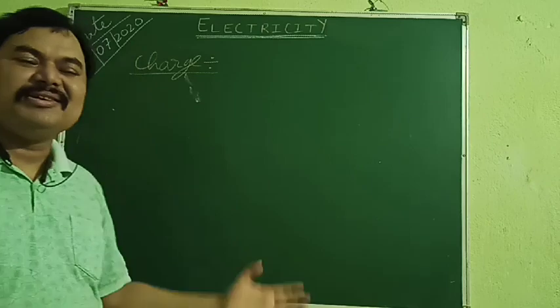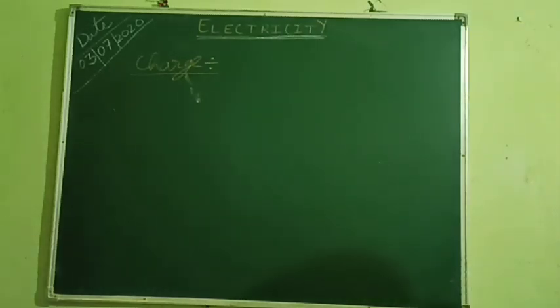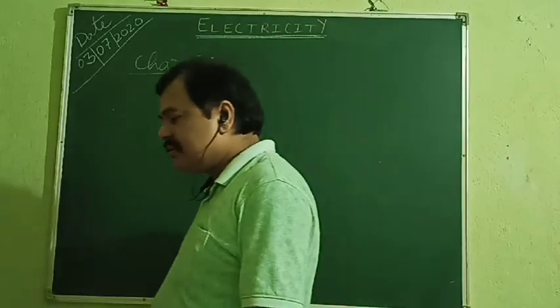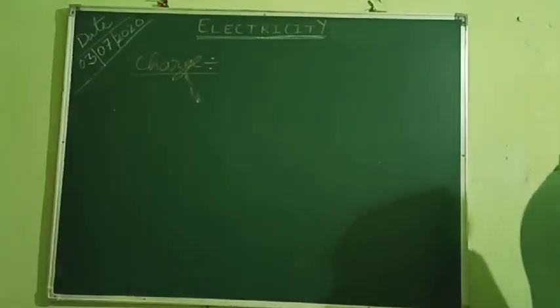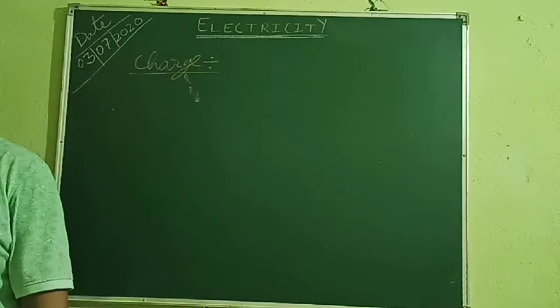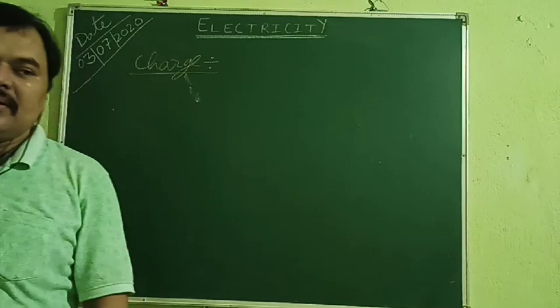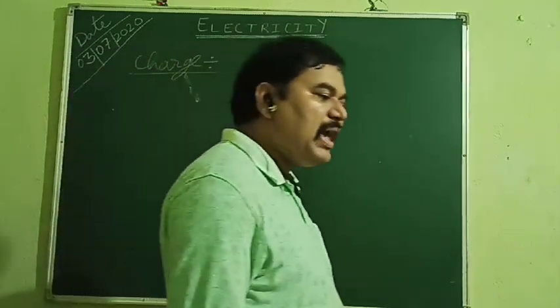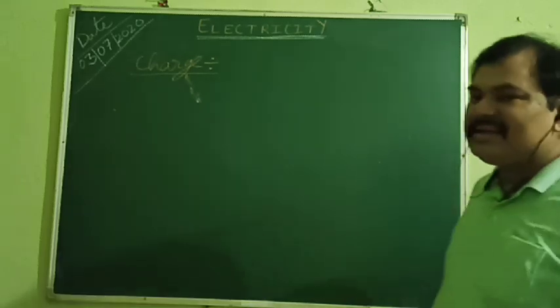So, including this all, we can define the charge. Start writing. The intrinsic property of a material, due to which it possesses its electrical and magnetic behavior, is called charge. Full stop. It is a scalar quantity.